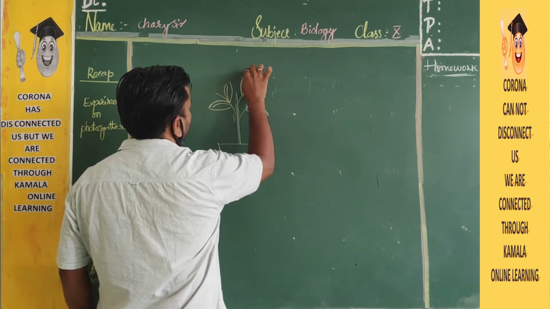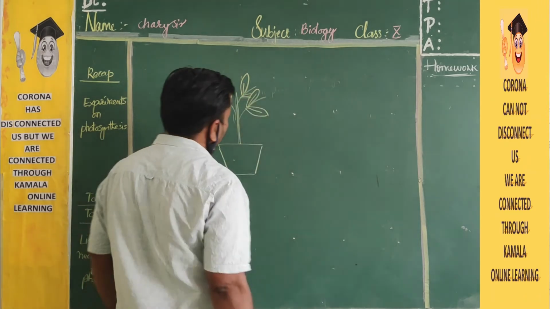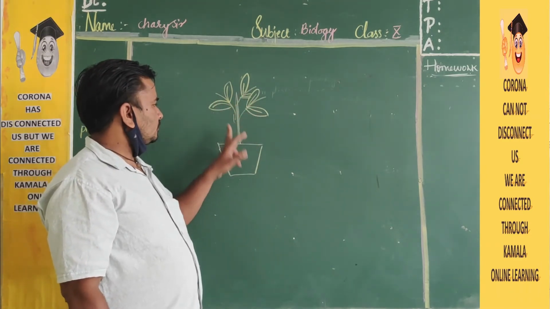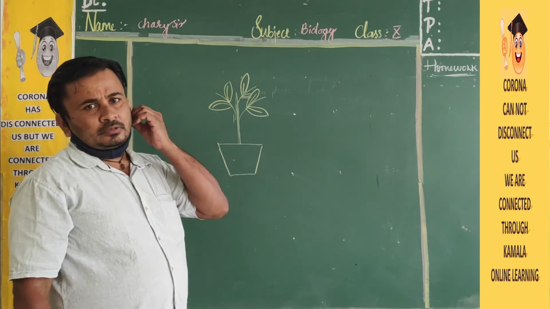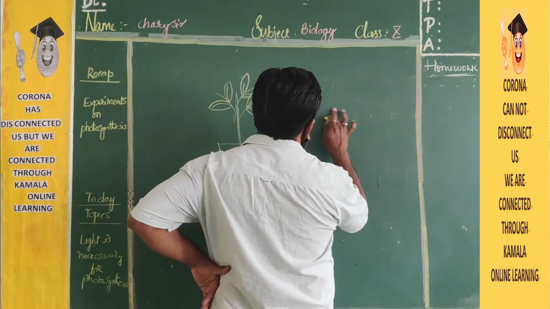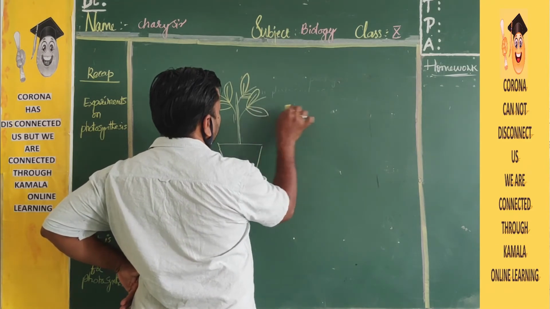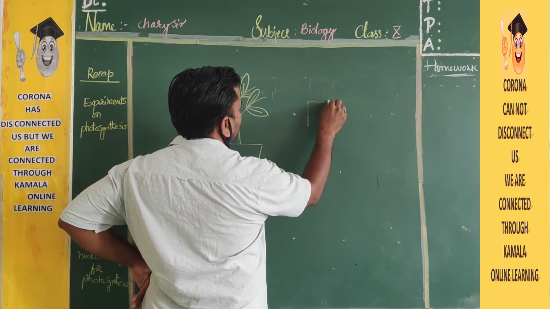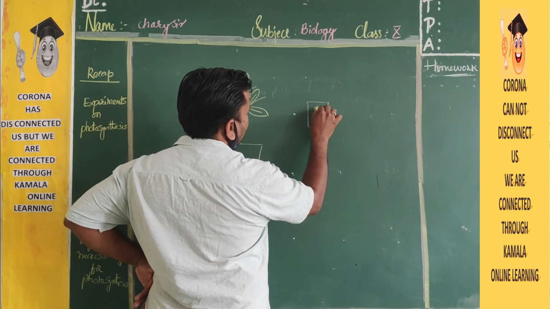This is a potted plant. It has green color leaves. Now select some of the leaves, and you have to take one paper. Which paper? Black paper. You take one black paper and cover the leaf with this. You have to make one symbol, any symbol. Okay, so on the paper you make one yes symbol.